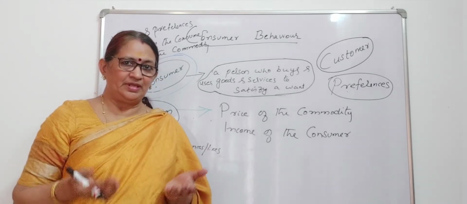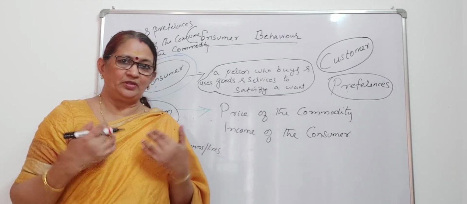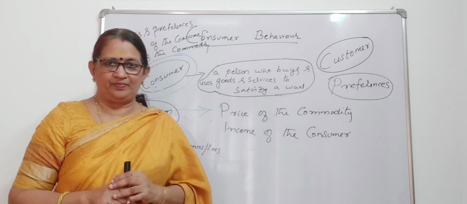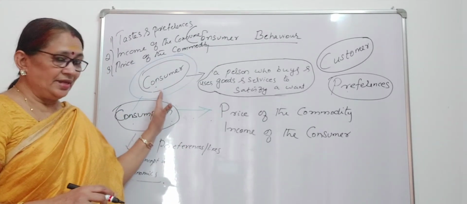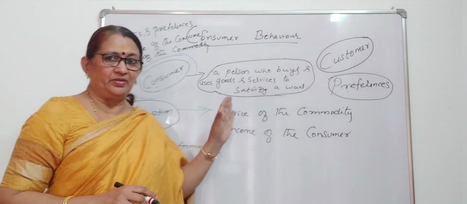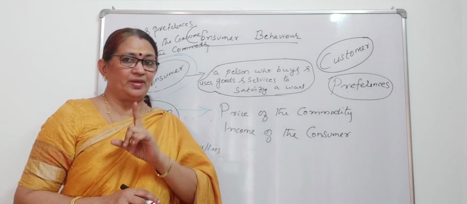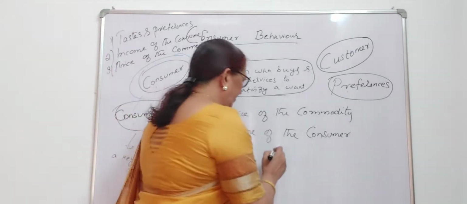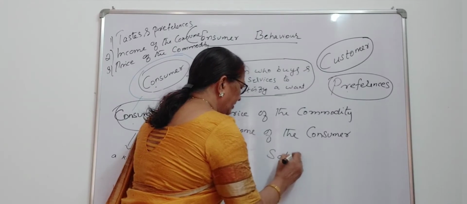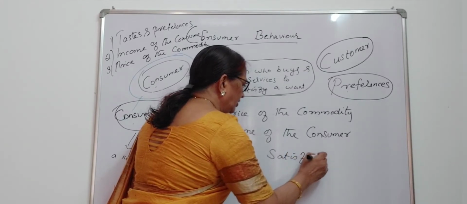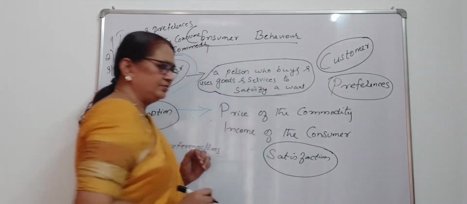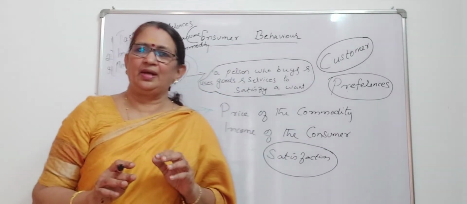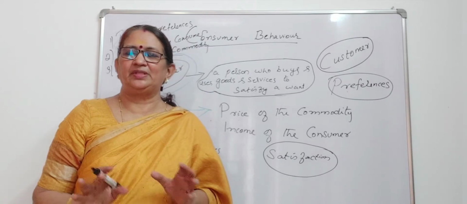Why are the consumers consuming goods? In order to satisfy their wants. So, why is the consumer consuming? To satisfy his wants. Every consumer wants to derive satisfaction. Nobody can compel anyone to purchase a commodity.